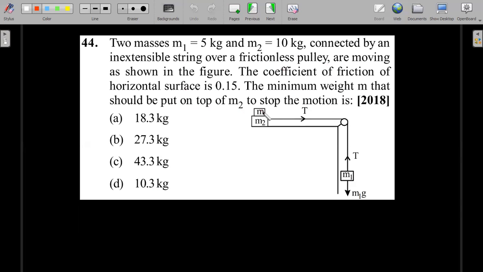So you're supposed to place something so that the motion can be stopped. Motion can be stopped means it should become equilibrium. Have a try. Slightly lengthy, but I think you can make out what's happening. Once he's saying stop the motion, I think it's the equilibrium condition. You know what this tension should be. That's a way to move forward.